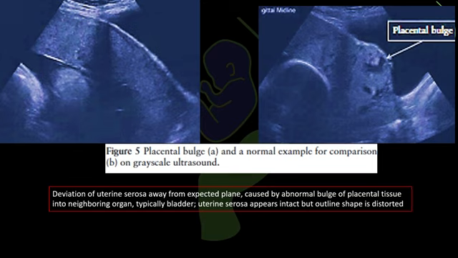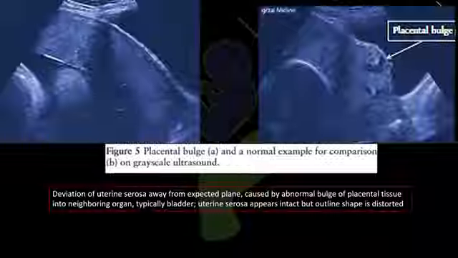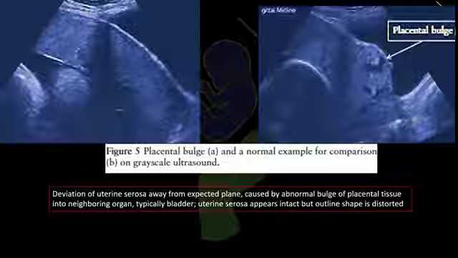Whereas if you see the image on the right side, you can see that the serosal outline is no more smooth and it is clearly deviating from the expected plane, with outward bulging of the placental tissue towards the bladder. This outward contour change occurs because the residual myometrium is extremely thin or absent, leaving the uterus unable to maintain its structural integrity. The serosa may still look intact, but the overall shape is clearly distorted.